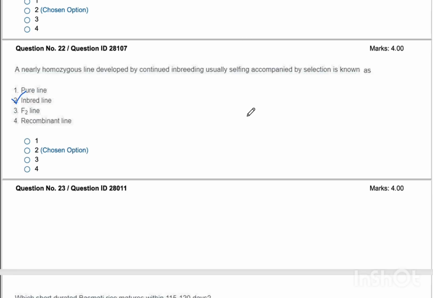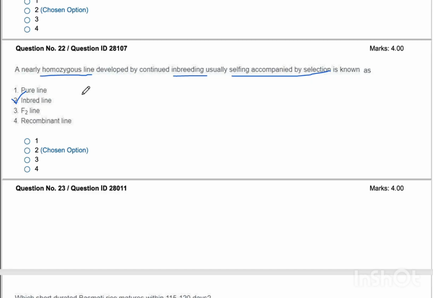Question number 22. A nearly homozygous line developed by continued inbreeding, usually selfing, accompanied by selection, is known as. This is a definition of inbred line. Okay, inbred line is a nearly homozygous line which is developed by continuous inbreeding, usually selfing and accompanied by the selection. Okay.